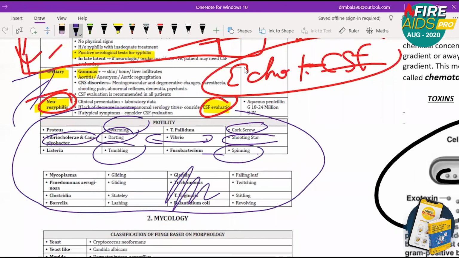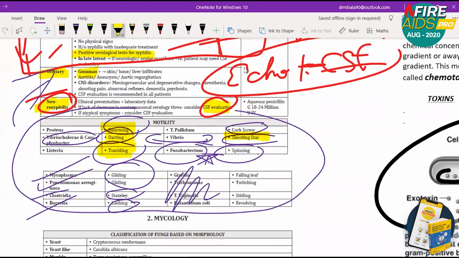Spinning motility is Fusobacterium. The only question you can expect from Fusobacterium is spinning motility. Gliding motility is seen in either Mycoplasma or Pseudomonas aeruginosa. Stately motility is seen in Clostridia. Lashing motility is seen in Borrelia. Out of which the most important are swarming, darting, tumbling, shooting star. At least if you know only these four types of motility, you should be fine in your exam.